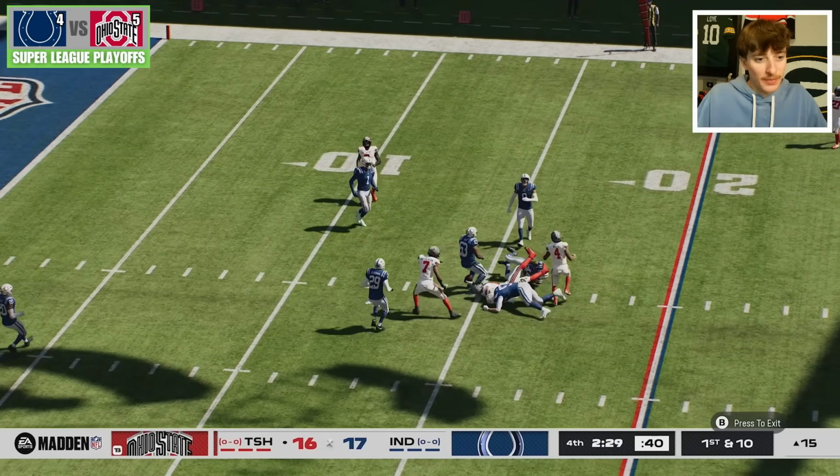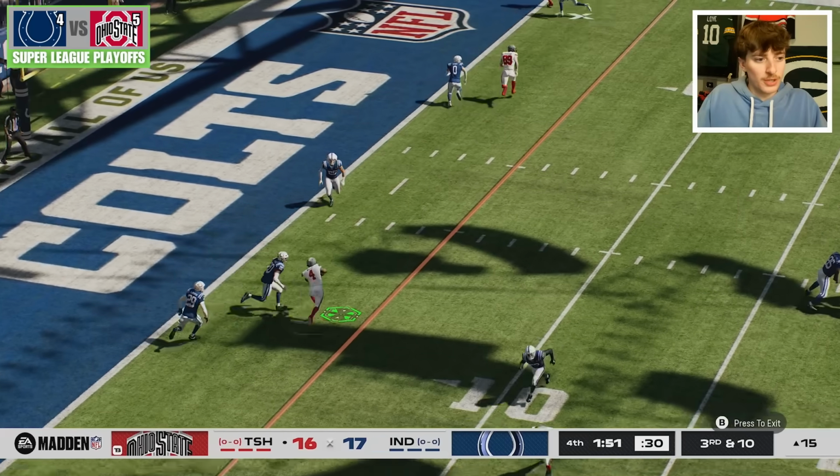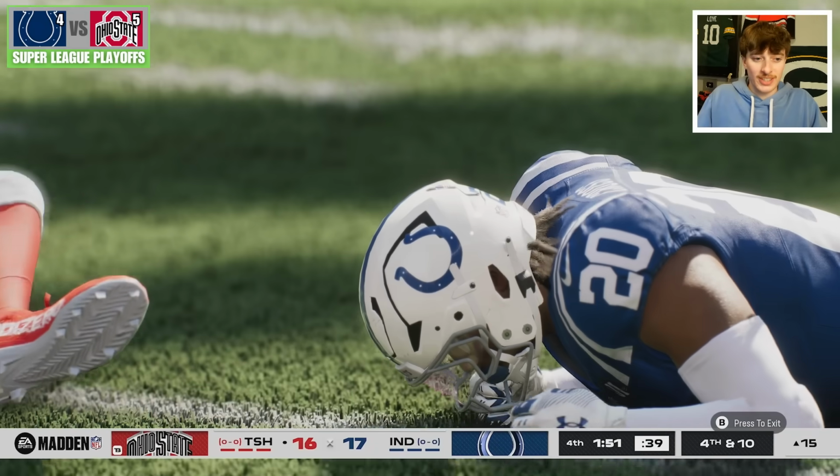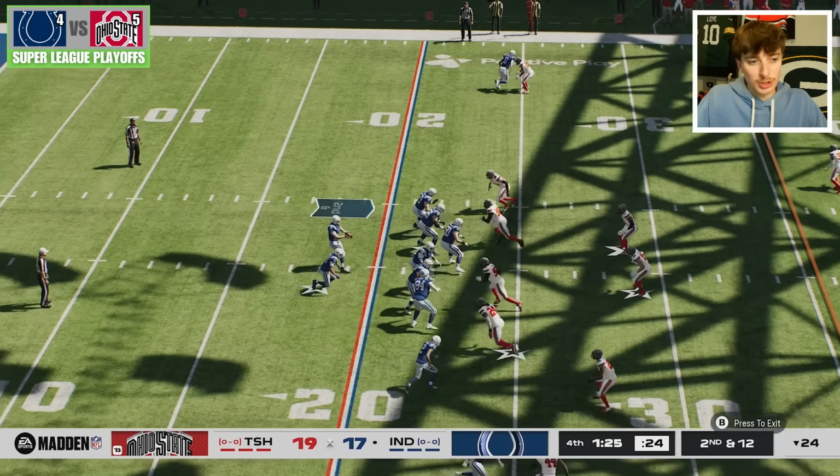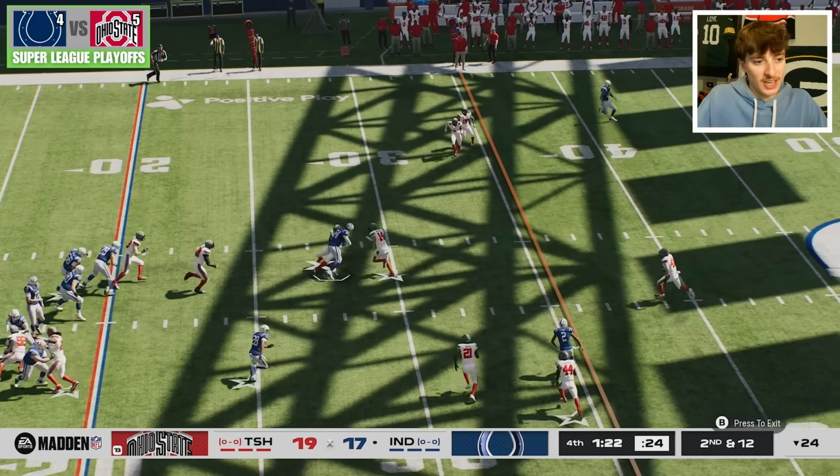It's 3rd and 10, but they get a first down to the 15. Will the Colts get the football back? And it's 4th down. Yes, they will. Indianapolis will be down 2 points. They get it back with 1:48. Ohio State is used to closing out games at Lucas Oil because that's where the Big Ten championship is played.